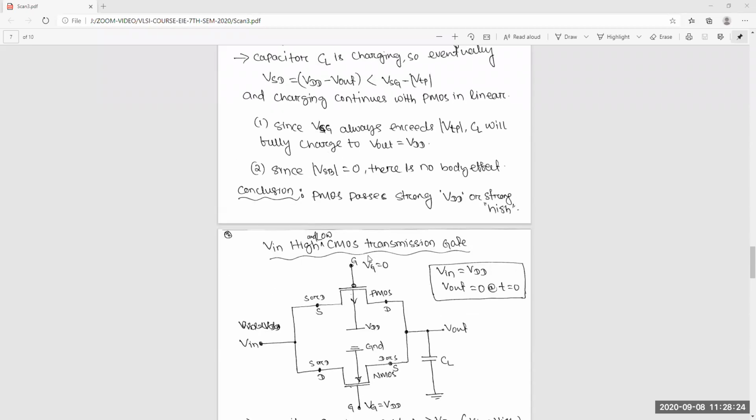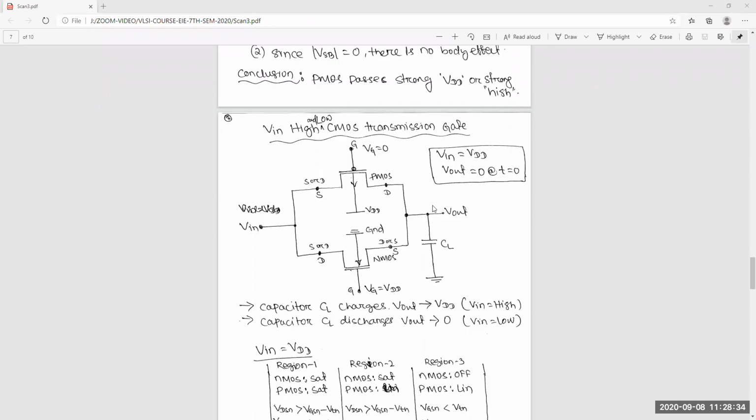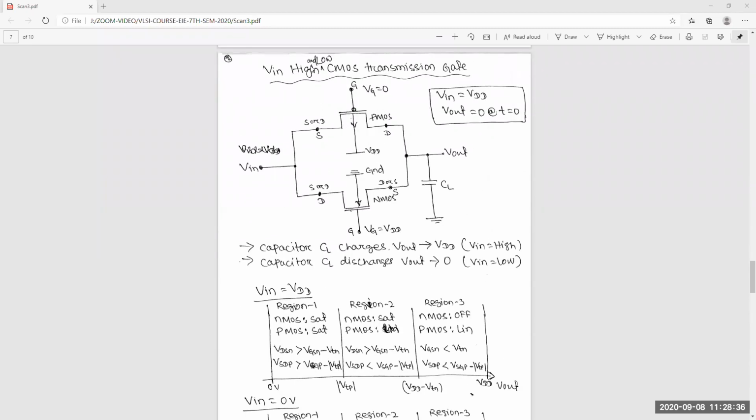So clearly you understood these four configurations. Yes, sir. If you understood, then I can go directly to this.